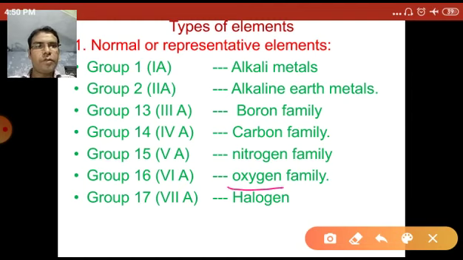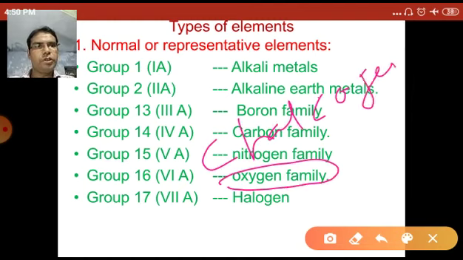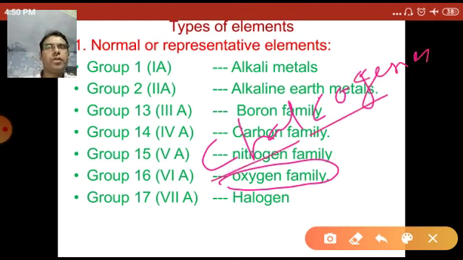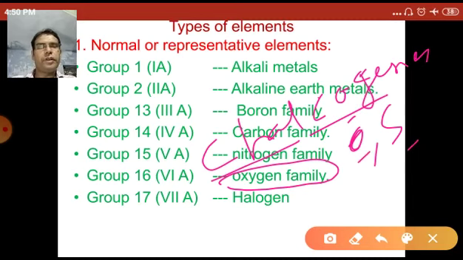Now the oxygen family is also called the chalcogens. Chalcogens means ore forming. The ores present in the earth's crust are generally present in the form of their oxides and sulfides, and oxygen and sulfur belong to the oxygen family, that means group number 16.